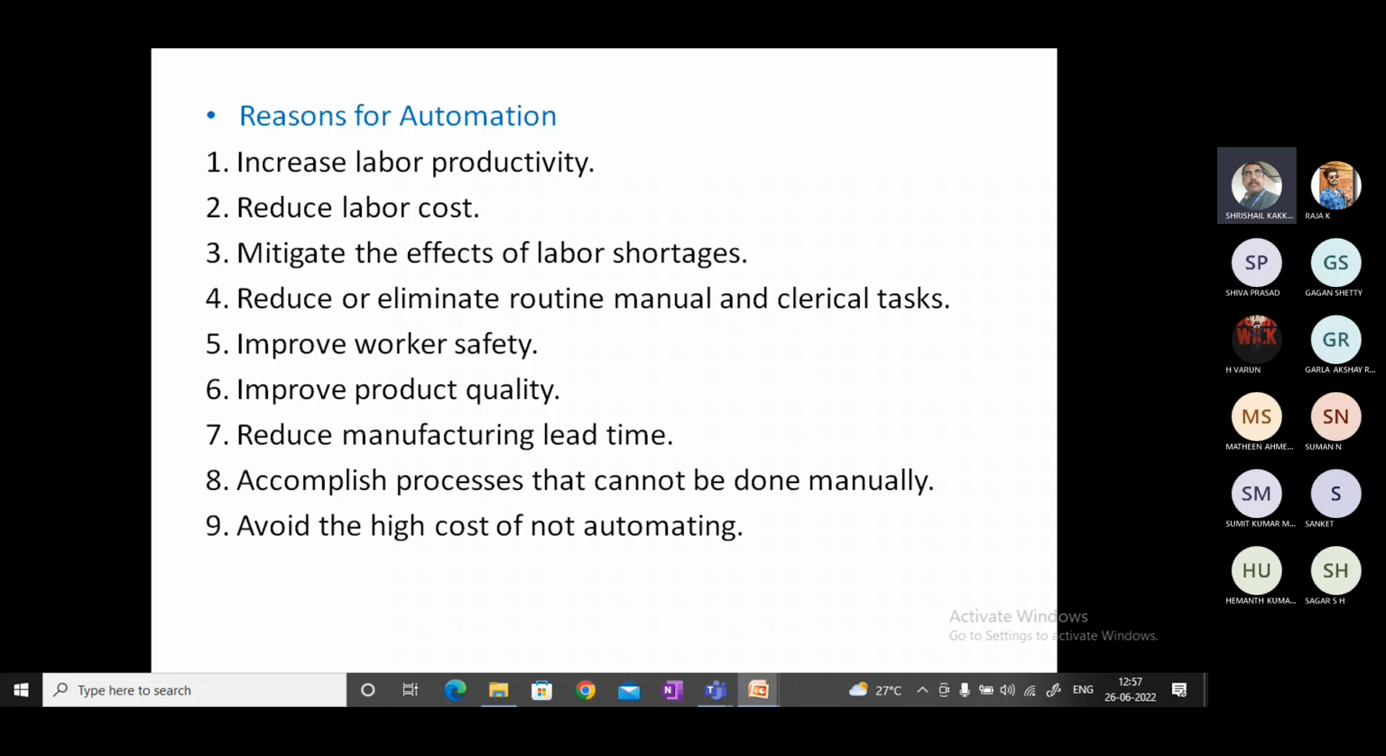Accomplish processes that cannot be done manually. Manually, some complicated jobs have to be done. If you go for automation, the errors involved in repeated complicated jobs can be reduced. Avoid the high cost of non-automating. That means if you do not lose the opportunity of automating the system, we avoid the cost of non-automating. These are the 9 important points for which we need to go for automation.